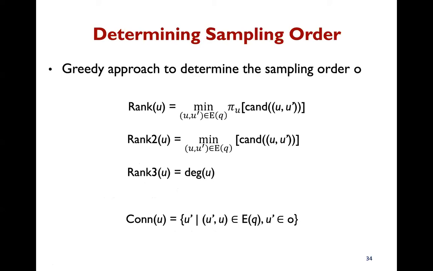Second, we also use a greedy approach to determine the sampling order. We define a length for each vertex as the minimum selectivity of candidates of incident edges. We choose the minimum length vertex as the starting vertex. For a tie, we use the other 2 lengths. For the remaining vertices, we keep selecting the vertex that has the largest number of connections to the selected ones. For a tie, we again use this length.